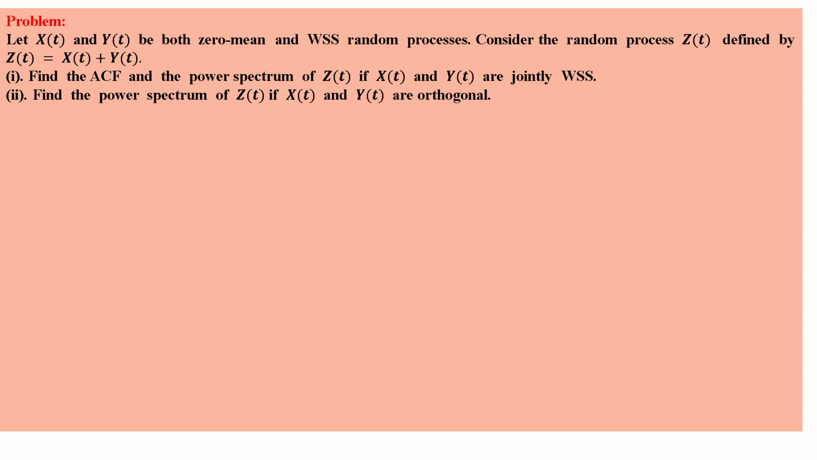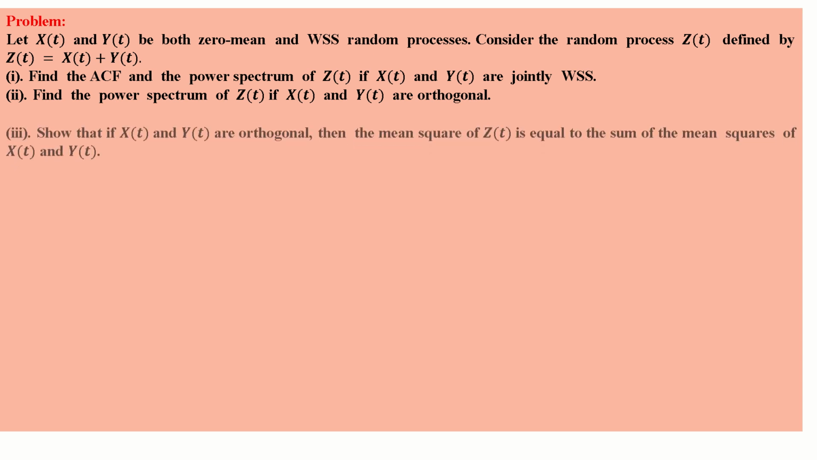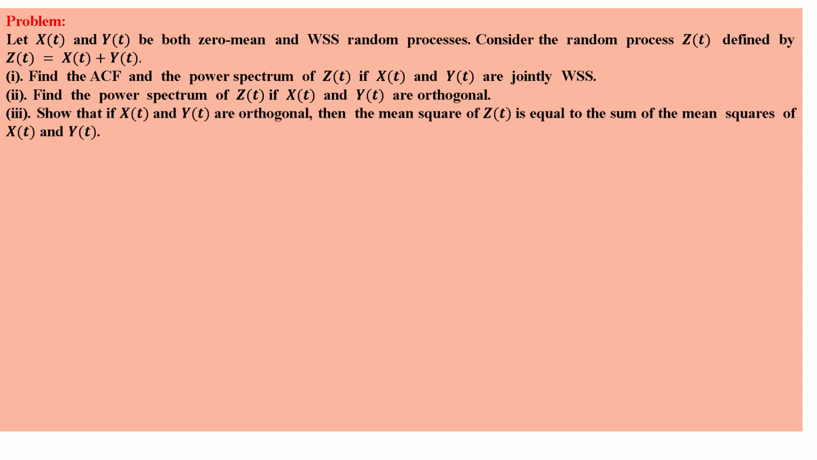Second one, find the power spectrum of z of t if x of t and y of t are orthogonal. Third one, show that if x of t and y of t are orthogonal, then the mean square of z of t is equal to the sum of the mean square of x of t and y of t.